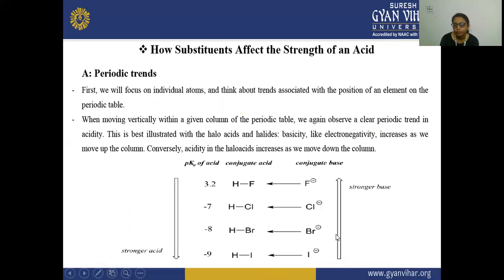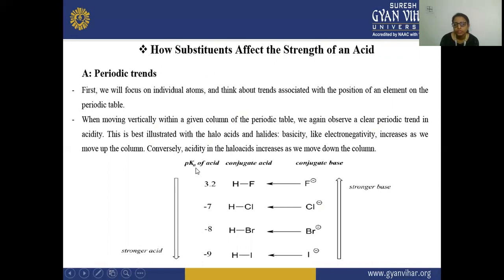So here, if we're moving up from this column, the basicity is increasing. It means it is a stronger base, and acidity in the halo acids increases as we move down. So the acidity is increasing if we're moving from up to down.